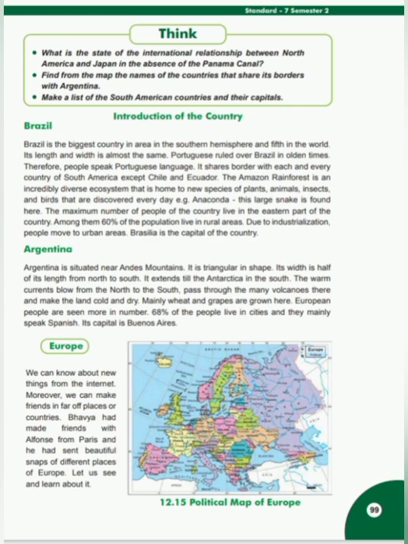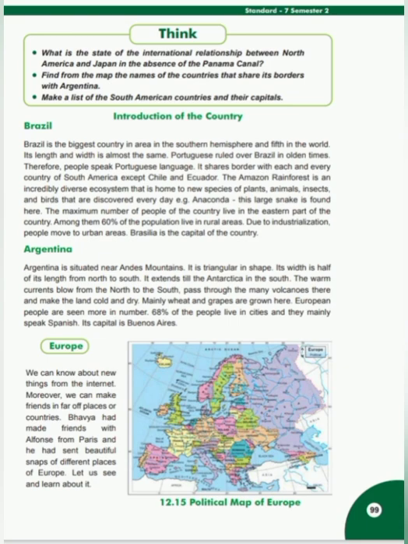Students, Argentina is in the south of South America and to the east of the Andes range. It has a temperate climate. Wheat and grapes are the main crops here. There is considerable industrial development in this country. Mostly Europeans live in Argentina. Spanish is its national language. About 90% of its population lives in cities. Buenos Aires is its capital.